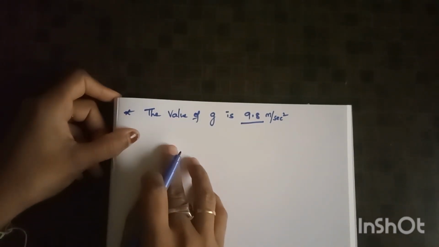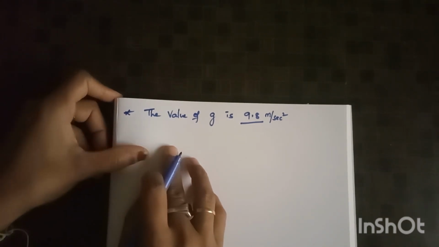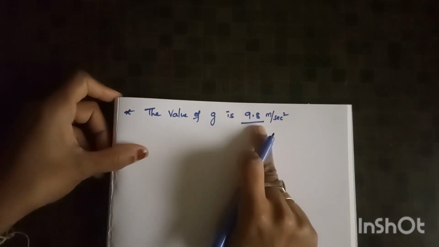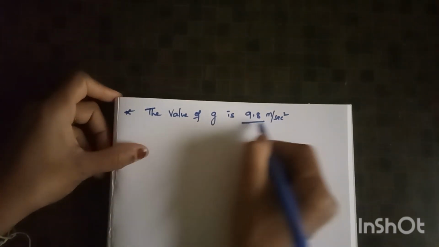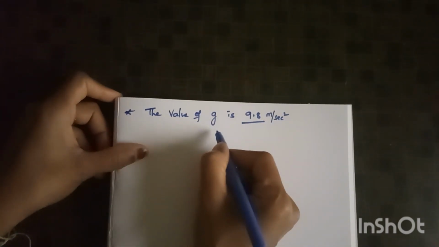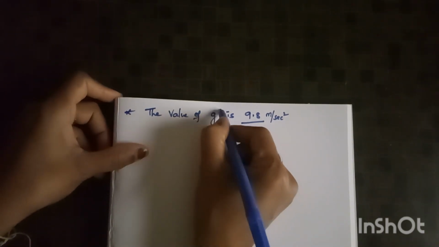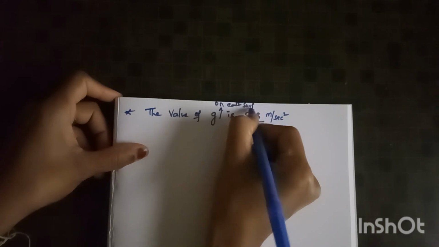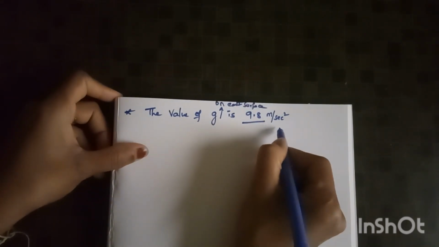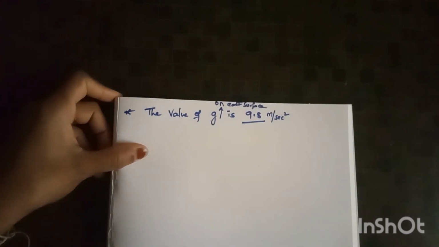Just remember that the acceleration due to gravity on the earth surface is 9.8 meter per second square. The value of g means the value of acceleration due to gravity on the earth surface is 9.8 meter per second square.